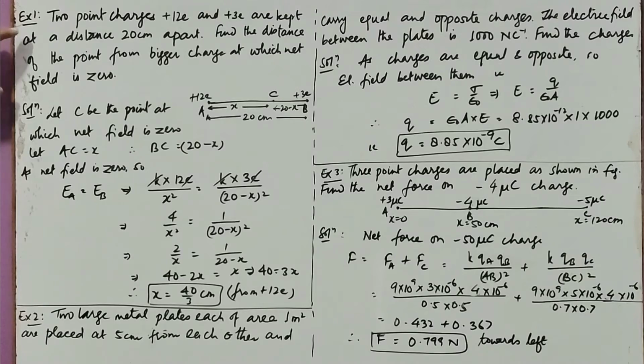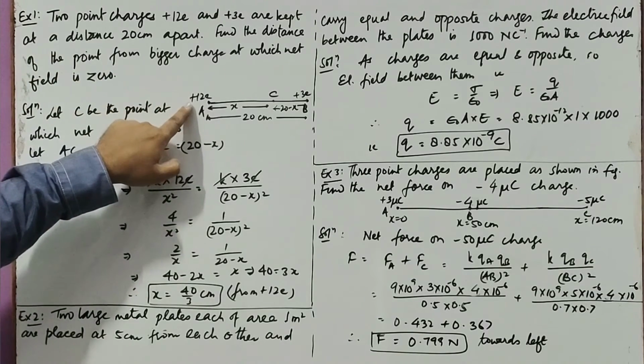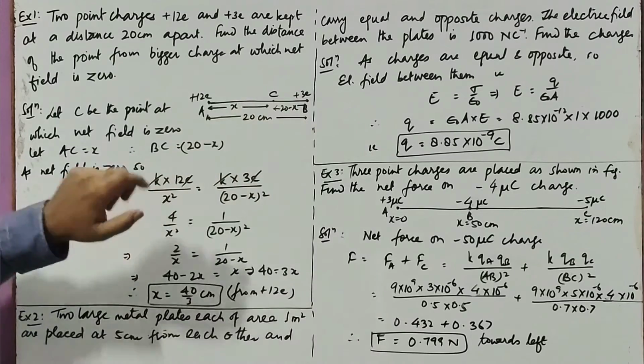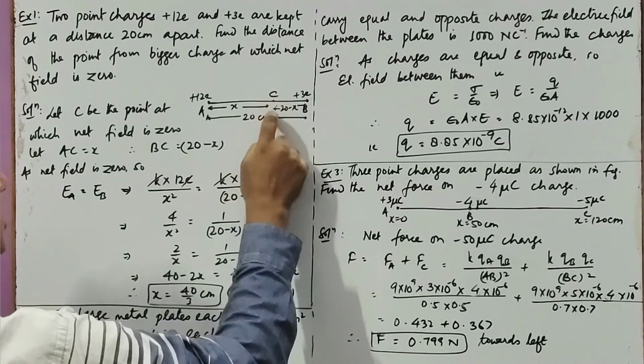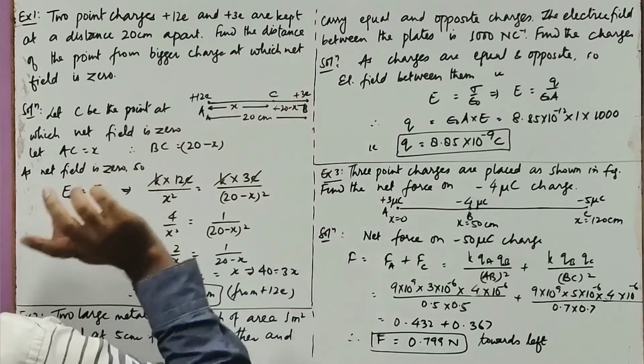Some questions. First is, we have been given 2 point charges plus 12e and plus 3e separated by a distance of 20 centimeter. We have to find the point at which the net field is 0. The field because of these two charges is 0. So remember, we have discussed earlier as well, for like charges, the point where the net field or the net force is 0 lies between the two charges on the line joining them, first thing. And secondly, it will be closer to the smaller charge.